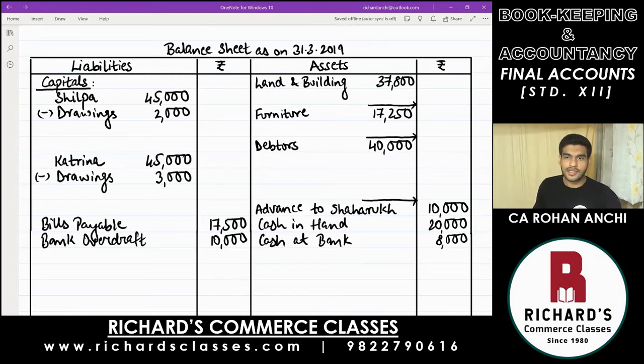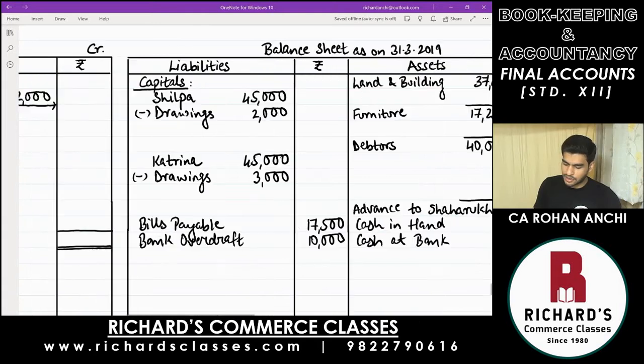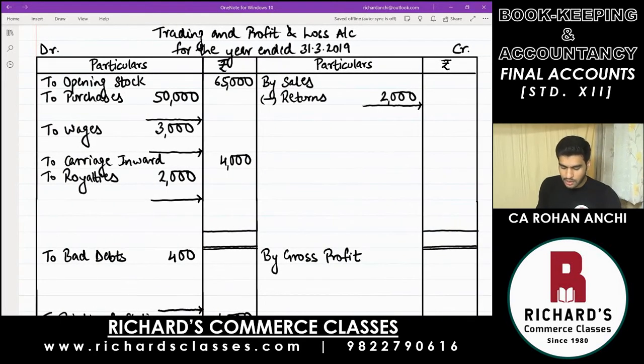Next is purchase returns, which will be deducted from purchases. So come to trading account. Below purchases, write down minus returns. That is 1,480. Deduct the returns, and in the outer column, what you get is 48,520.